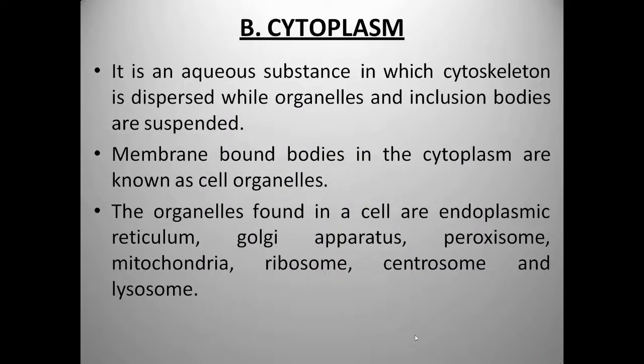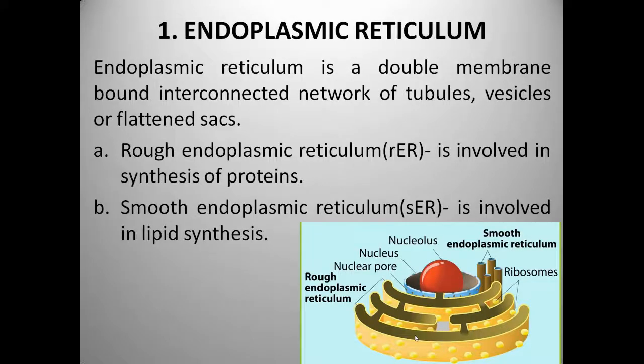Now we will see the cytoplasm. It is the aqueous substance in which the cytoskeleton is dispersed, while organelles and inclusion bodies are suspended. There are some membrane-bound bodies in the cytoplasm known as cell organelles. Organelles found in cells are endoplasmic reticulum, Golgi apparatus, peroxisome, mitochondria, ribosome, centrosomes, and lysosome.